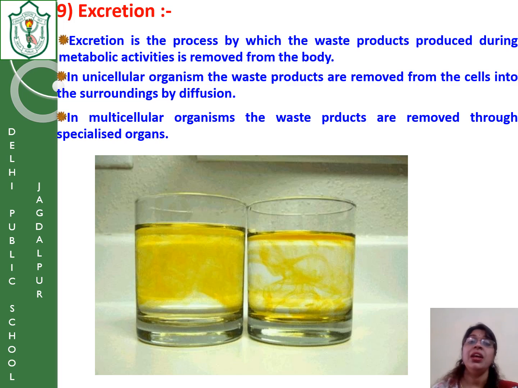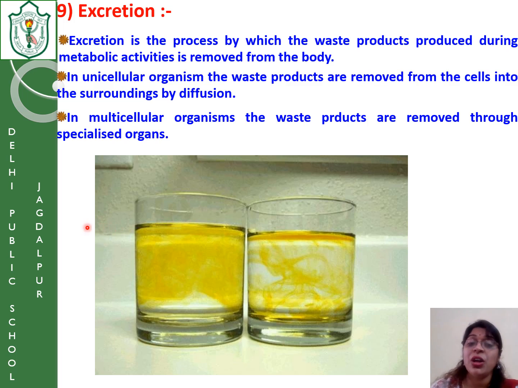For example, in the unicellular organism, because it is a very simple organism, the waste product is generally transported by diffusion. That means from the body, the waste products are excreted out by diffusion to the outer world. This is the picture. This is the waste accumulated, and through diffusion it is transported to the outside world.